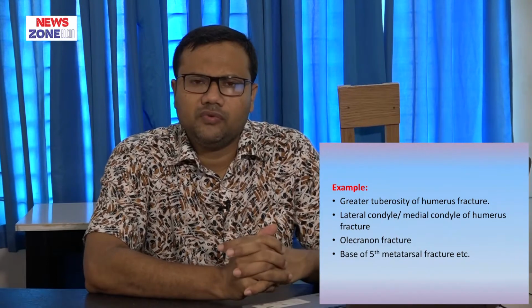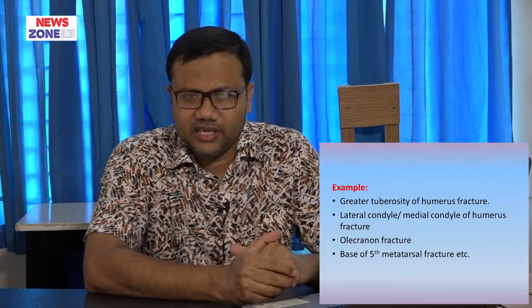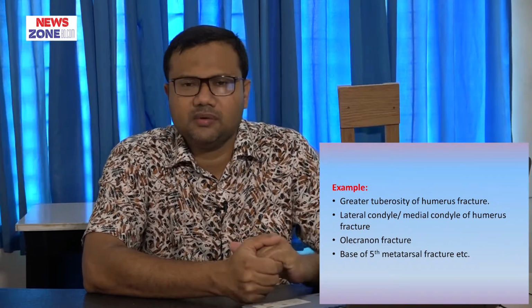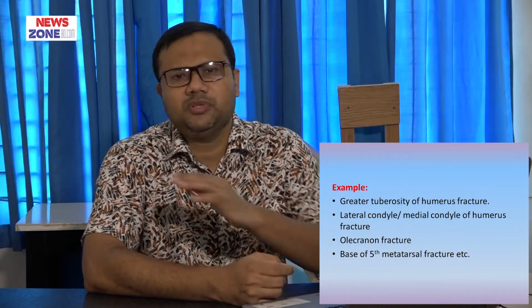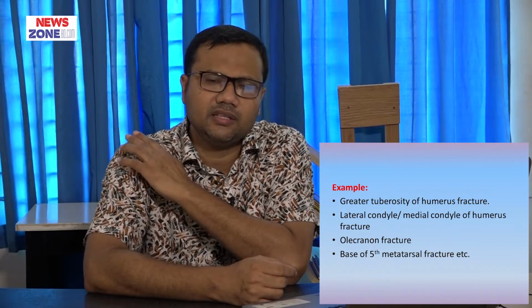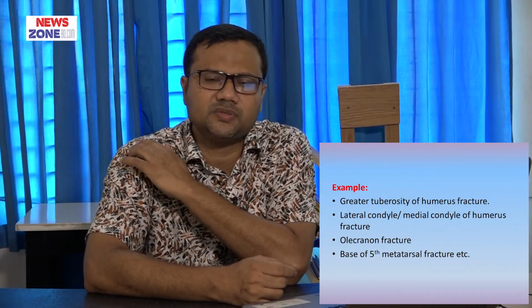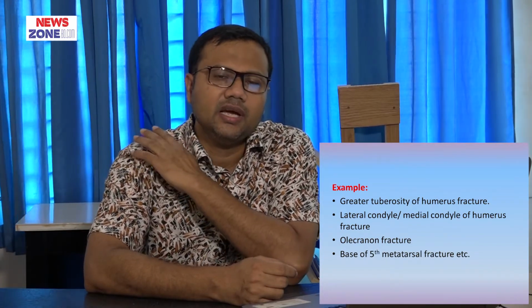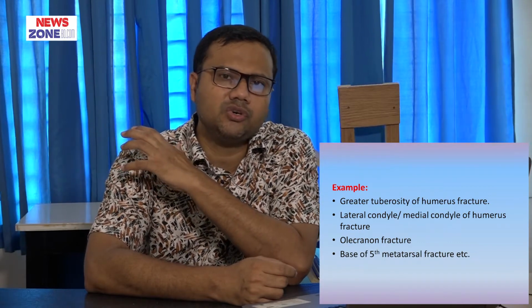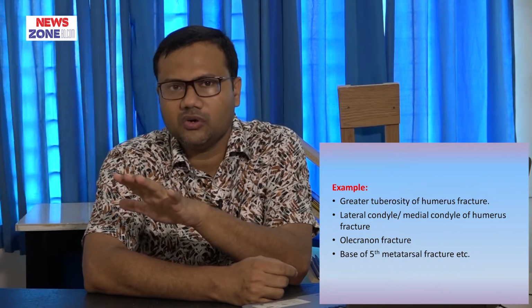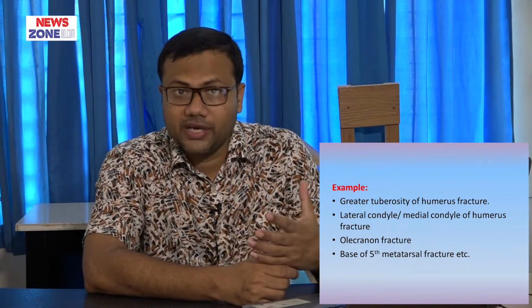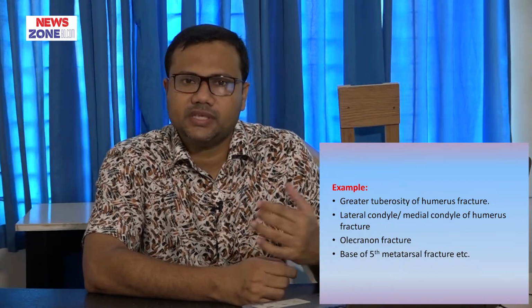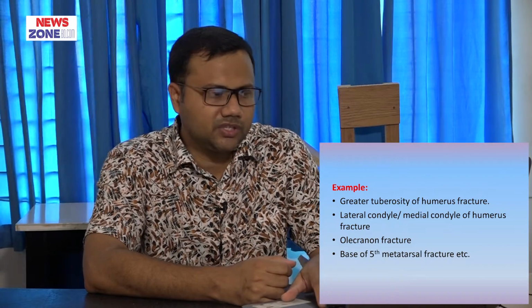Now, first of all, for easy understanding, let's look at some examples of avulsion fracture. For example, there is the greater tuberosity here. The supraspinatus and infraspinatus muscles are inserted here, and sometimes contraction of these muscles, when we try to prevent ourselves from falling, causes this kind of avulsion fracture.